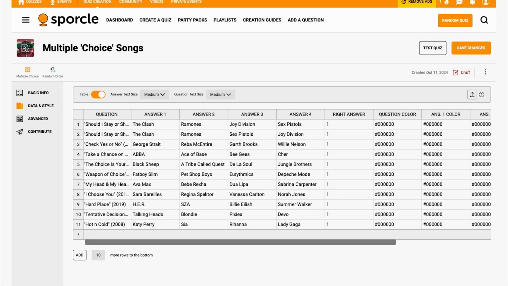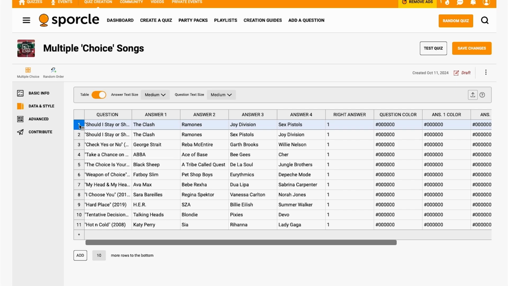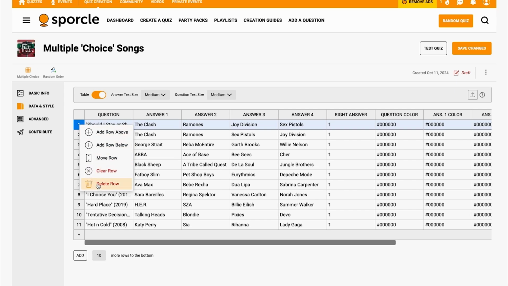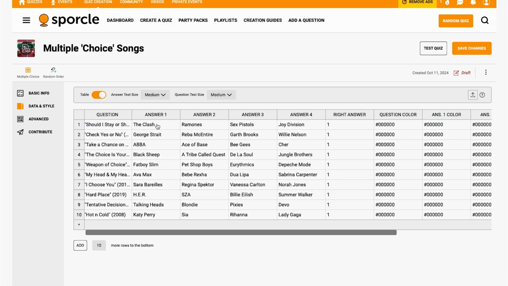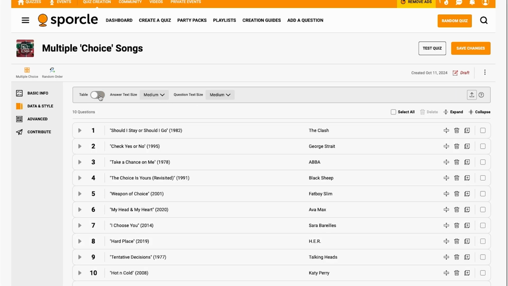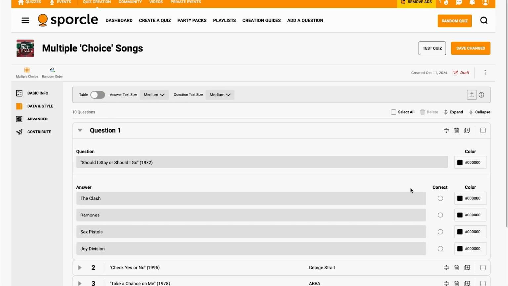And you'll see it keeps what we added in before, but we can go ahead and delete that question since it shows up twice. If you'd like, you can change which answer is the correct one in this column, or in the not table view, you can change it by selecting this option here. So we'll leave that as The Clash.